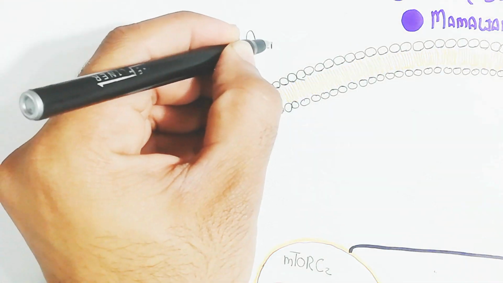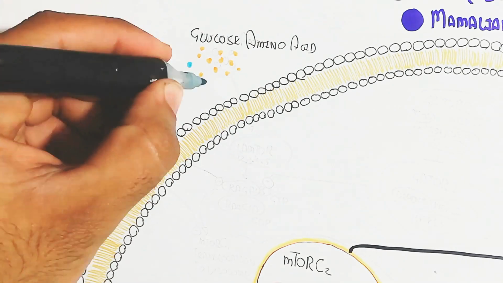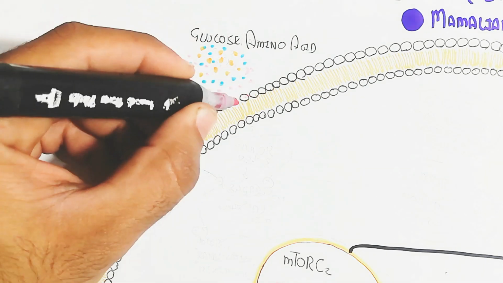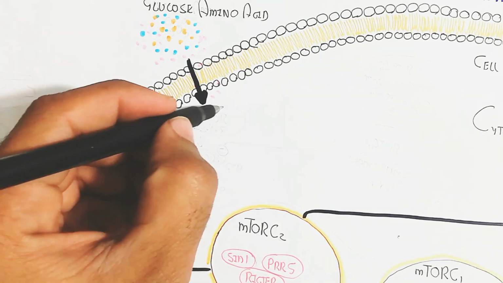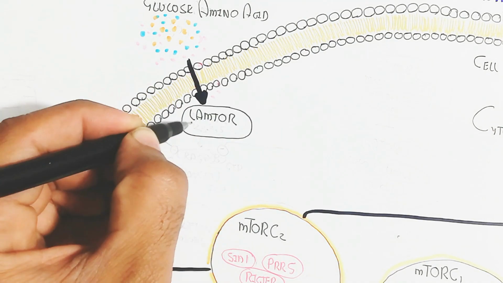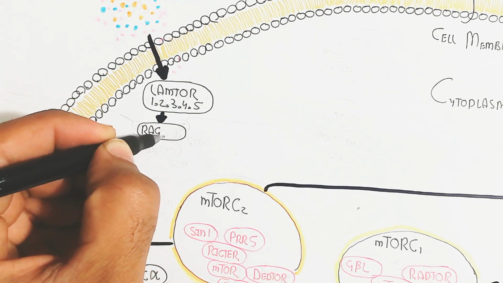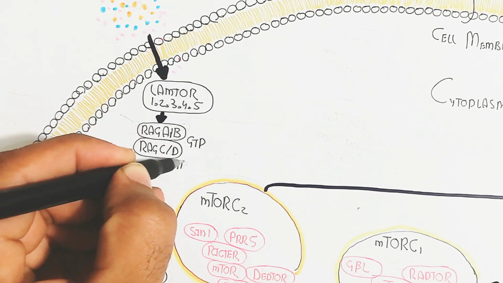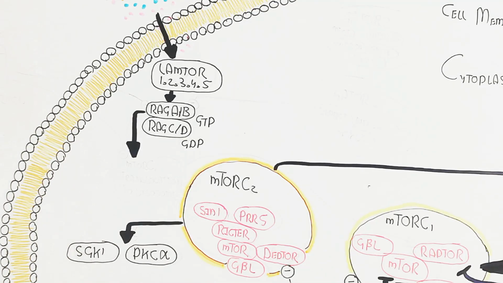While glucose, AMP and ATP ratio also trigger AMPK, it will lead to inhibition of mTORC normally, but if it is not controlled, it will lead to cancer. Glucose and amino acids also trigger mTORC1. This will trigger RAG A and B as well as RAG C and D. In this way, the GTPase enzyme will convert GTP to GDP and activate, and in this way, it leads to mTORC1 translocation to the lysosome.